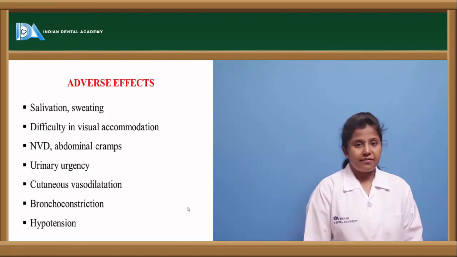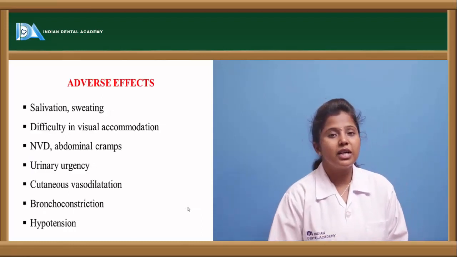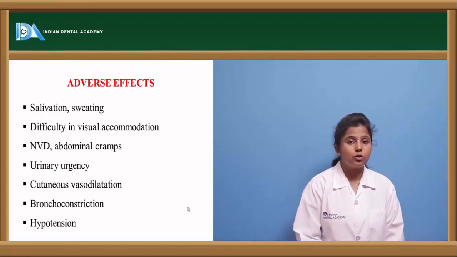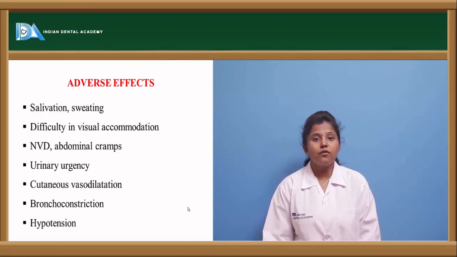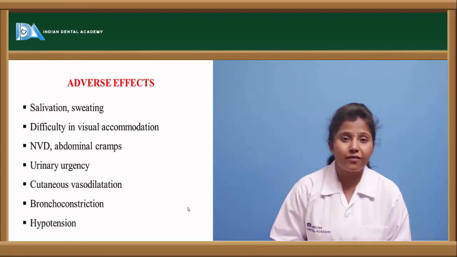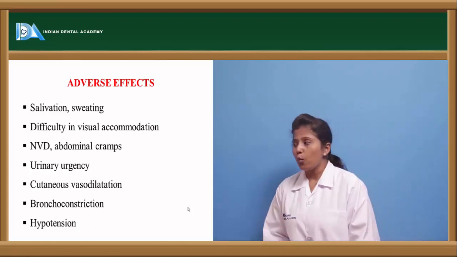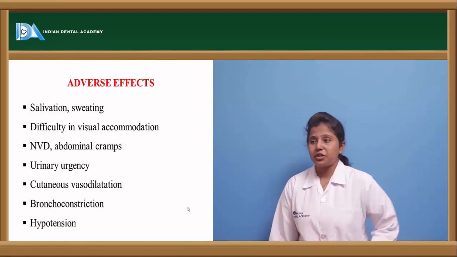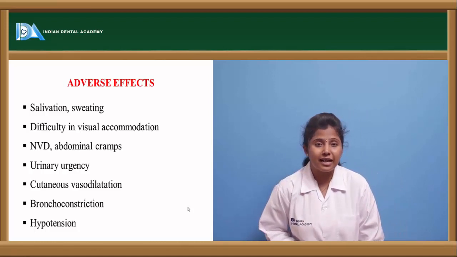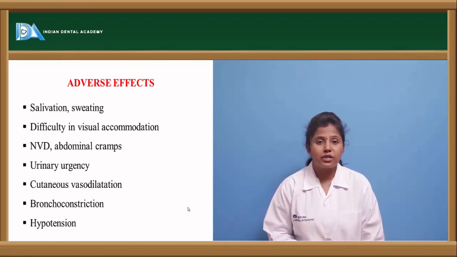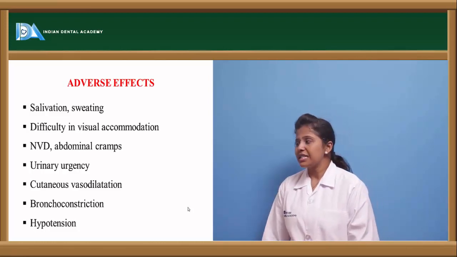What are the adverse effects? What happens if the cholinergic drugs are given in an increased dose? In increased doses, they cause oversecretion of glands, like salivation, over sweating as well as lacrimation, and there will be difficulty in visual accommodation. As there will be excessive lacrimation, the vision of the person will be impaired.